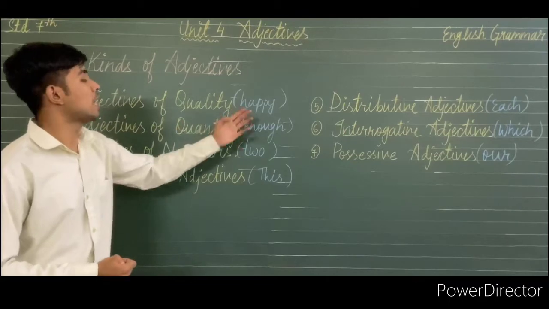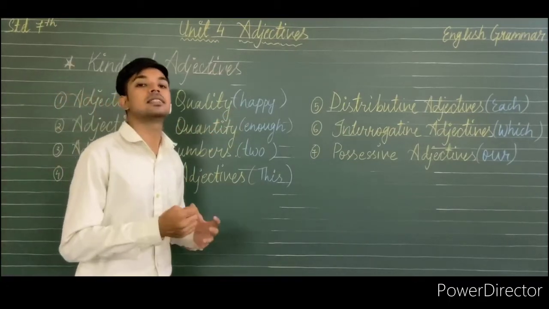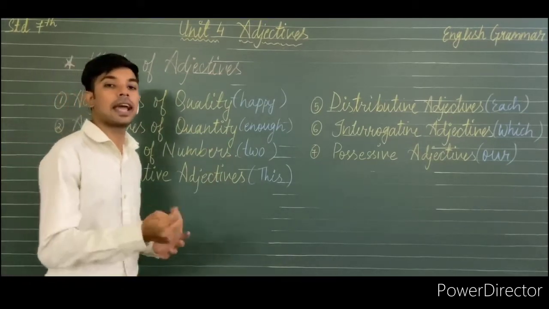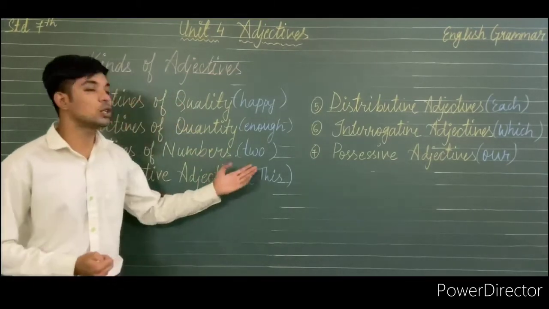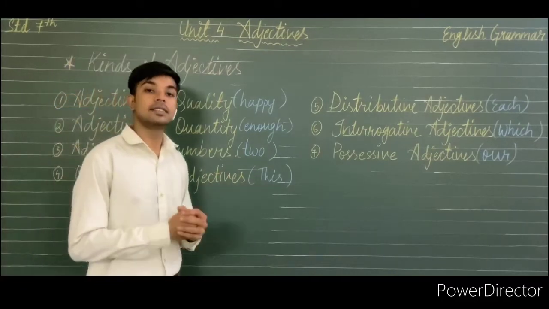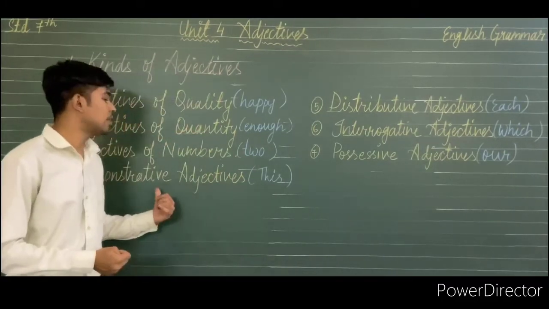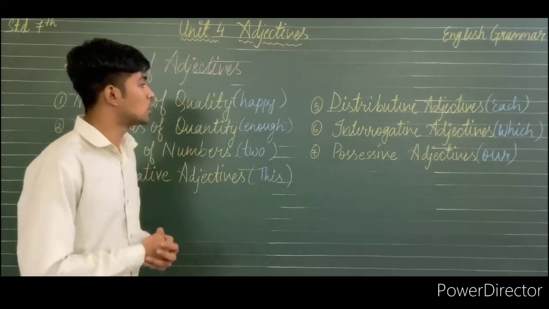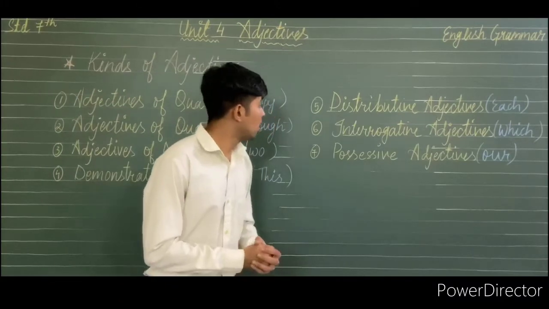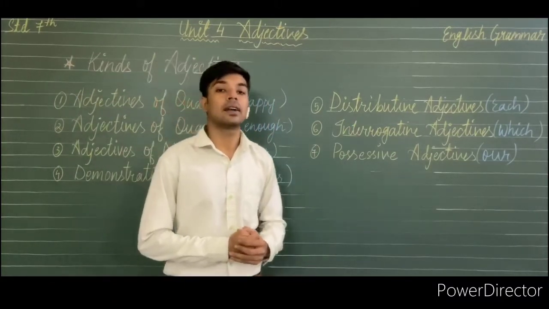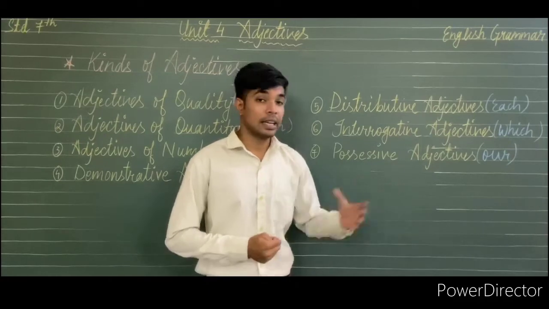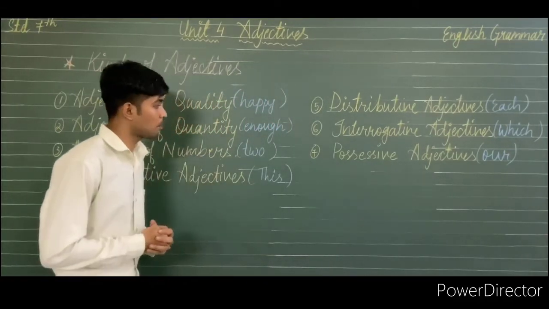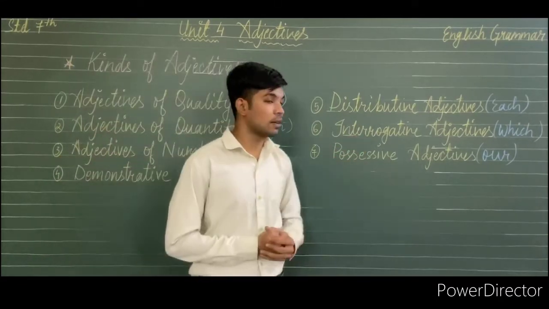Quality has happy, brave, these are the quality of a noun. Quantity means enough, any, and many more. Numbers are used like 2, first, second, etc. Demonstrative adjectives are this, that, these, and those, used for the singular and plural. Then the distributive adjectives are of 3 different kinds, and they are each, neither, and either.